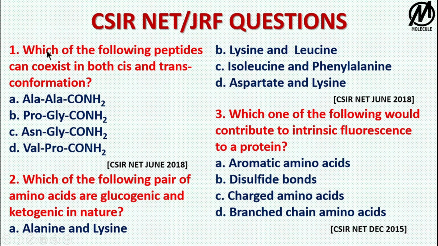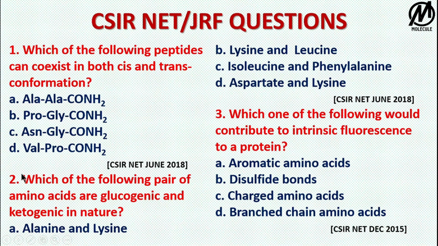The first question is, which of the following peptides can coexist in both cis and trans conformation? As discussed earlier, proline can exist in both cis and trans conformation. So the correct option will be D, that is valine coupled with proline and the amide bond, CO and NH2. This has been asked in CSIR-NET June 2018.